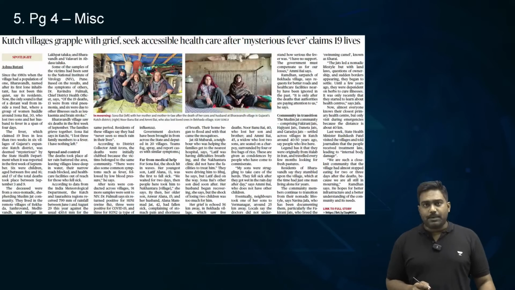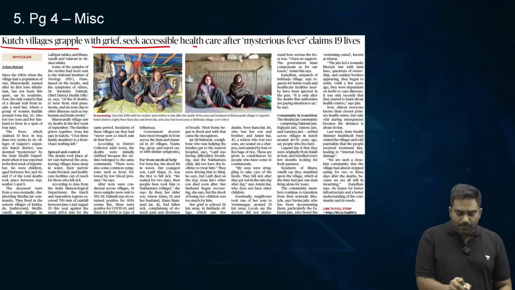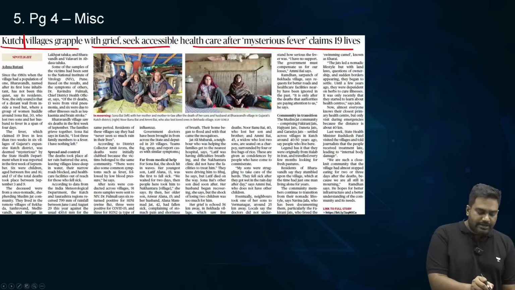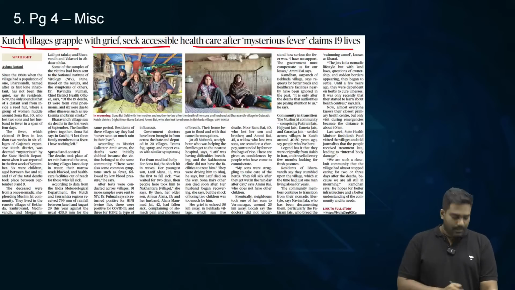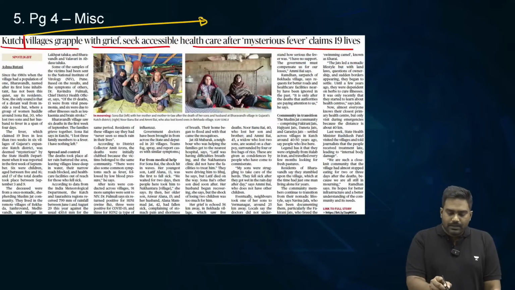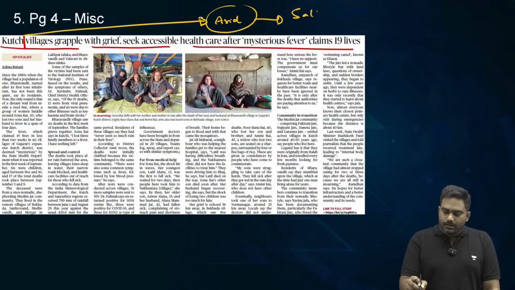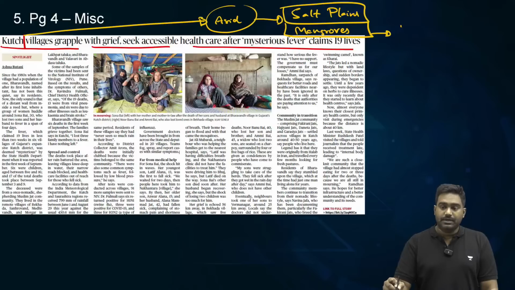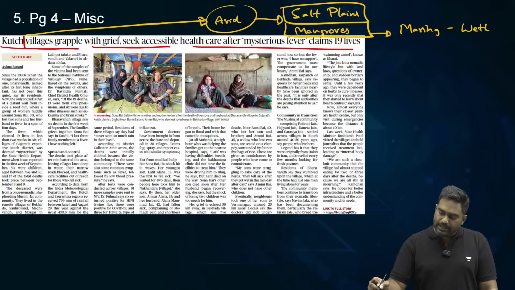Coming to the last topic for today, on page number 4, we have an article related to the Kutch region in Gujarat. As you know, Kutch has a very unique topography. The Kutch region is an arid region known for its salt plains, salt production, and also it's known for its rich mangrove forests, as this is largely a marshy area, essentially a wetland.